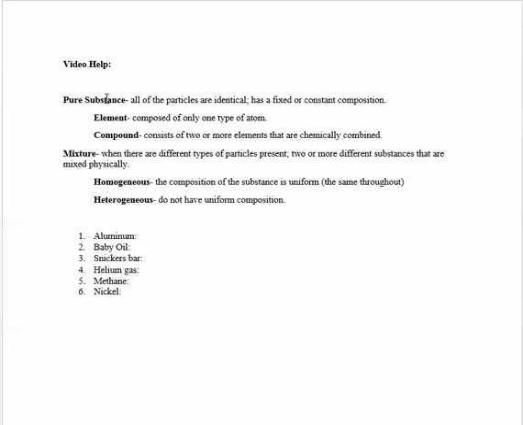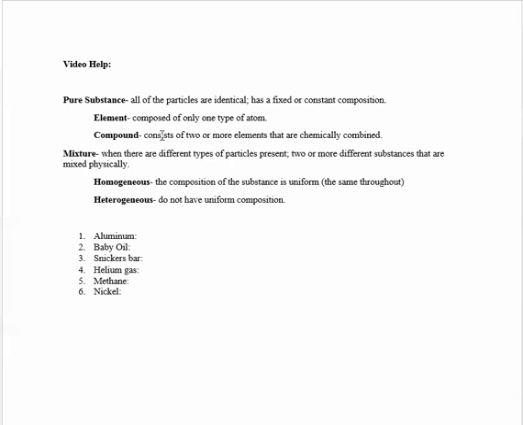A pure substance I can break down into either an element or a compound. Elements are composed of only one type of atom. And specifically, you can find elements on the periodic table. So for example, you have silver, aluminum, hydrogen. Those would be types of elements.